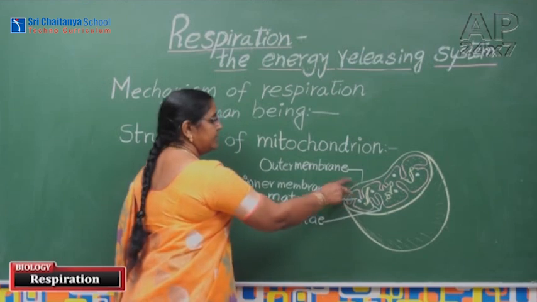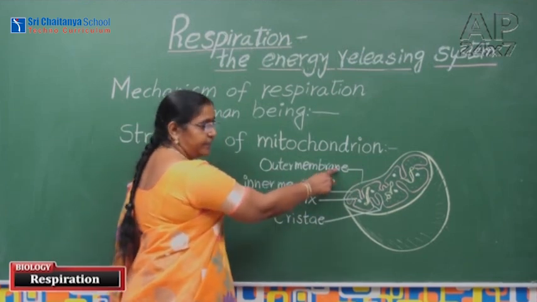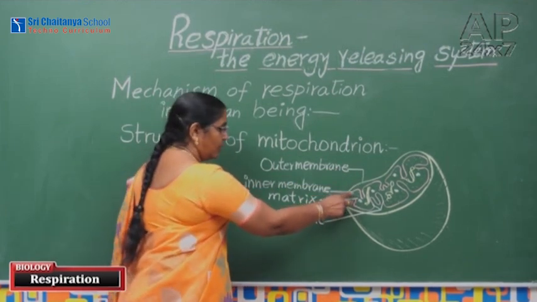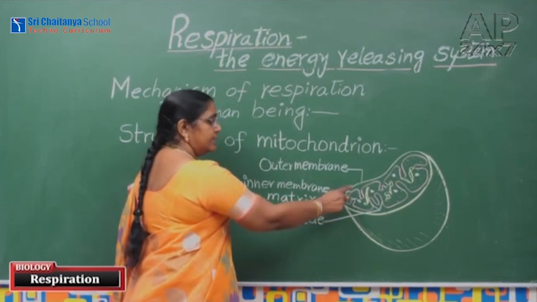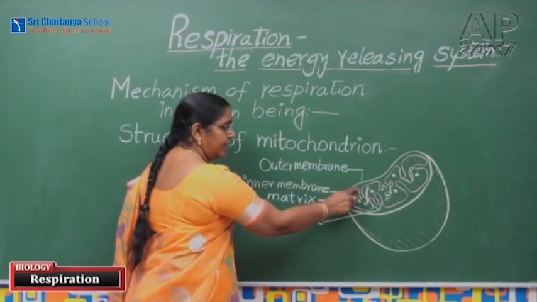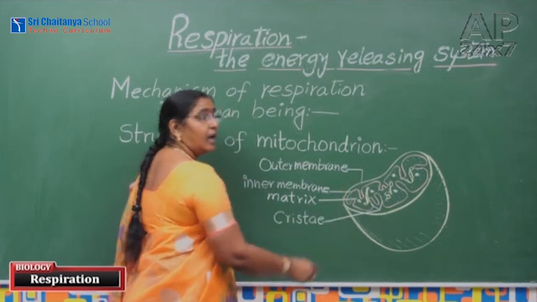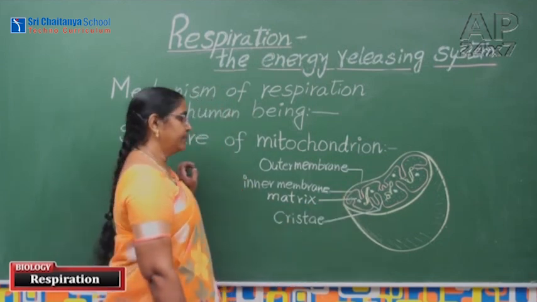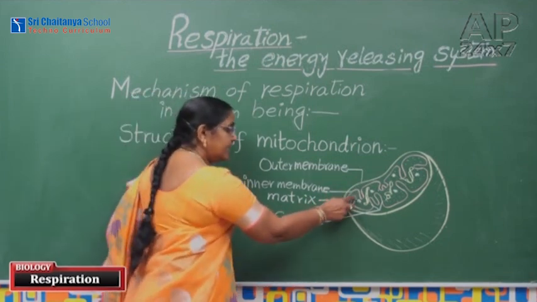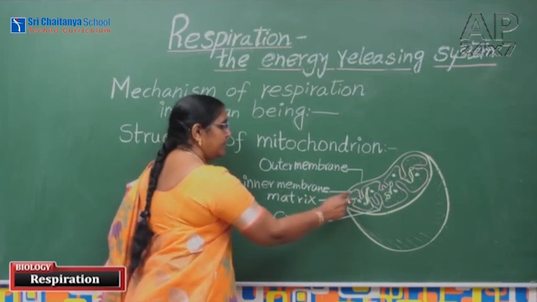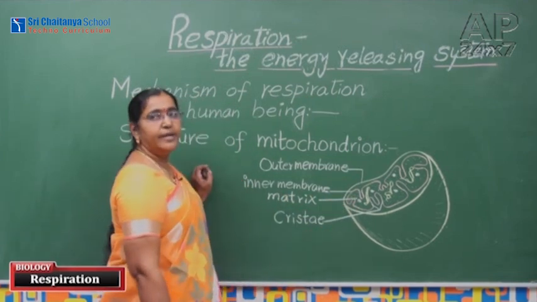Outer layer is called outer membrane. Inner layer is called inner membrane. The space between outer and inner is called outer compartment. The space inside the inner membrane is called inner compartment.